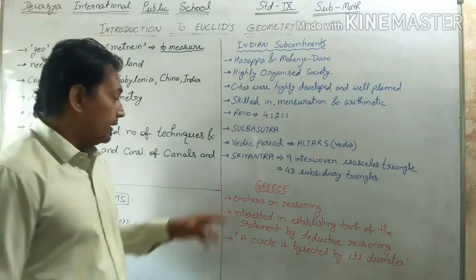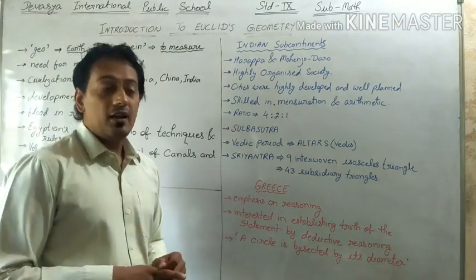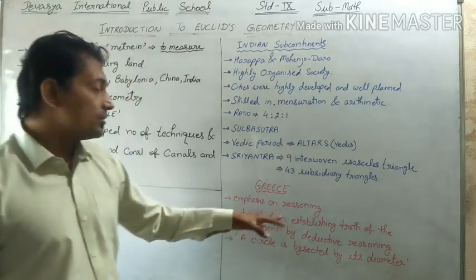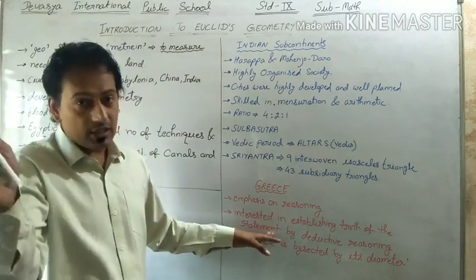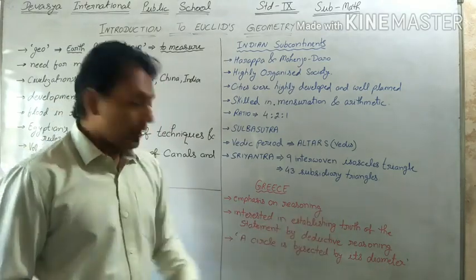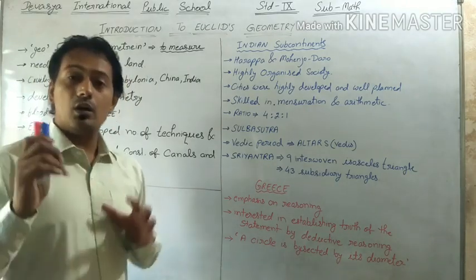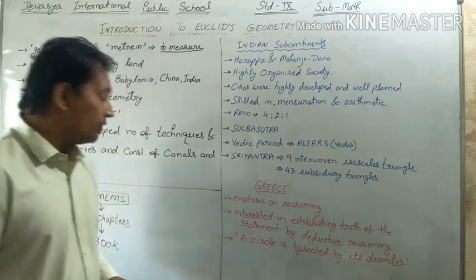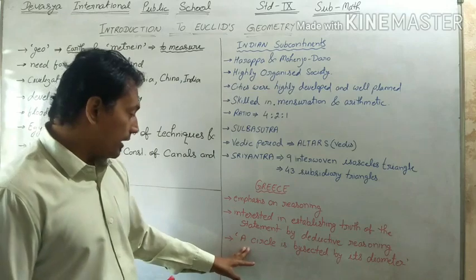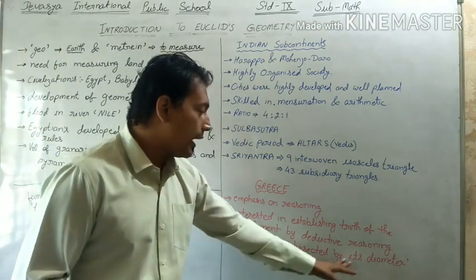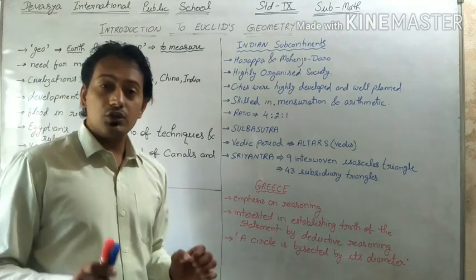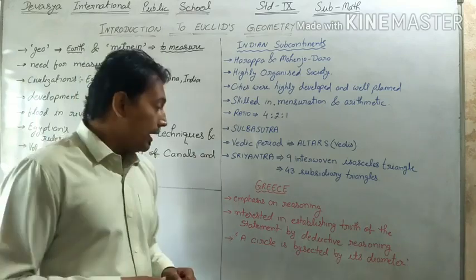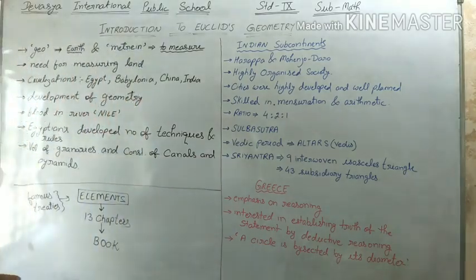Now first of all, in the Greek civilization, the people laid emphasis on the reasoning behind every construction. These people were interested in establishing the truth of the statements which they discovered by deductive reasoning. It is said that the first statement to be proven was by Thales, a Greek mathematician. For the first time he proved that a circle is bisected by its diameter. So this was the first time in the history of geometry that a statement was actually proven. He was a Greek mathematician.